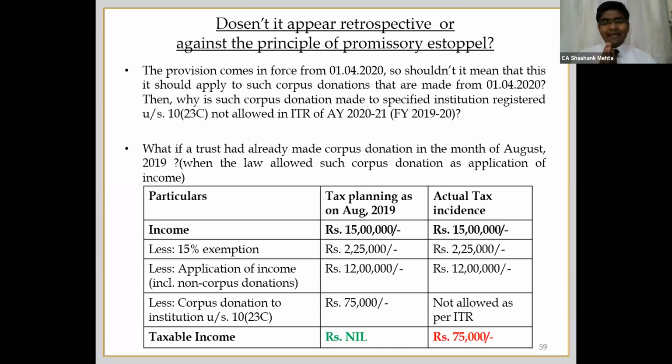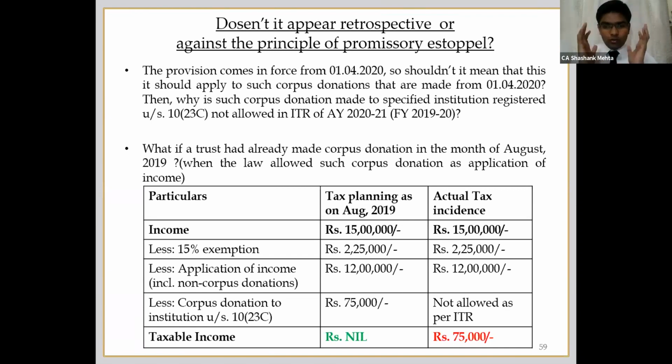So now when they are telling that this provision will come in force from 1st of April 2020, what it should ideally mean is that any donation made on or after 1st of April 2020 to such institution registered under 10(23C) as corpus donation shall not be treated as application of income. Then why does the ITR of AY 2021 eliminate this?